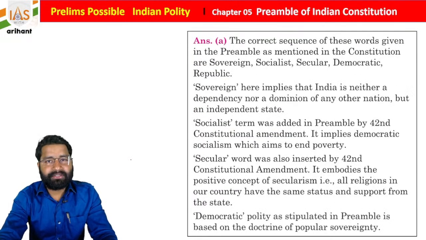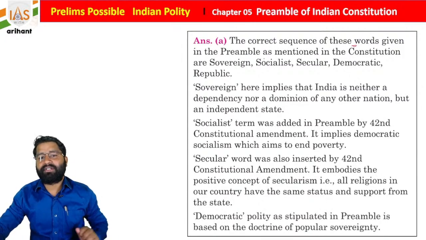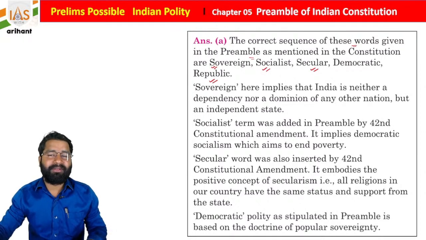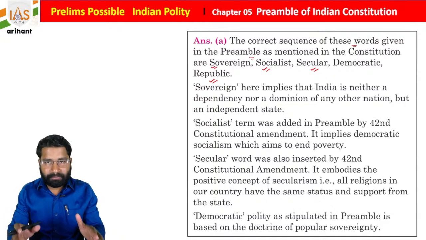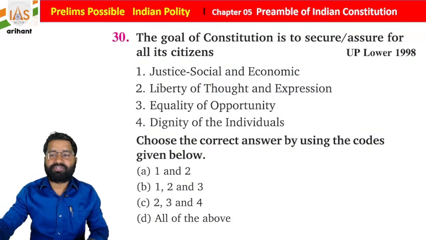We already discussed that the socialist and secular words were added later. The correct sequence of these words given in the preamble, as mentioned in the Constitution, is sovereign, socialist, secular, democratic, republic. We already discussed this concept multiple times. So to save time, I am just moving to the next question, students.